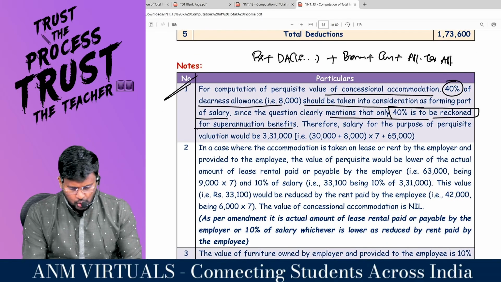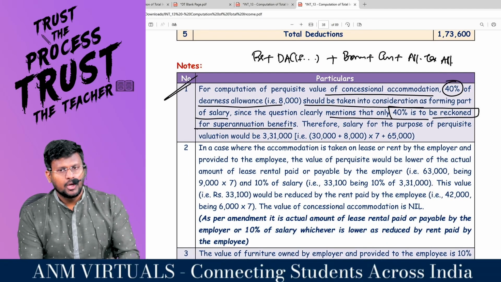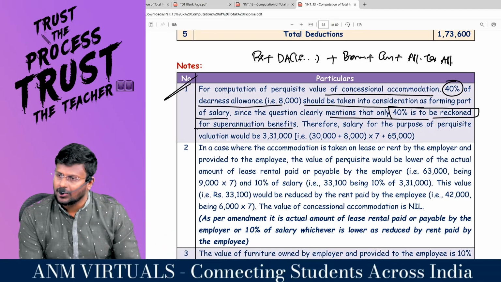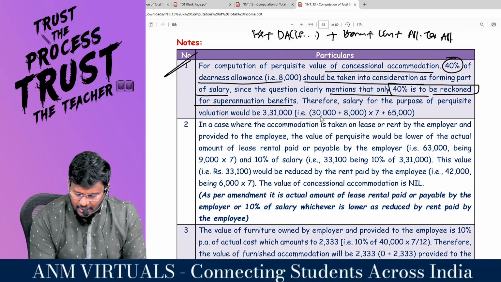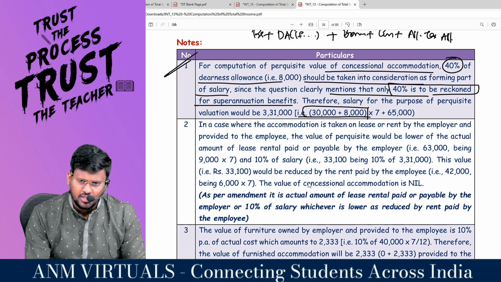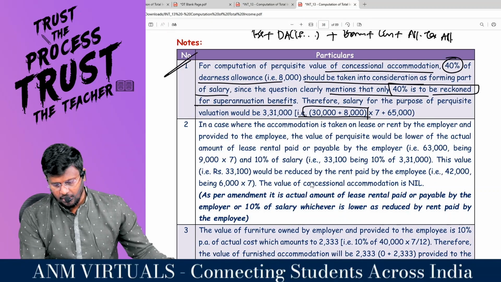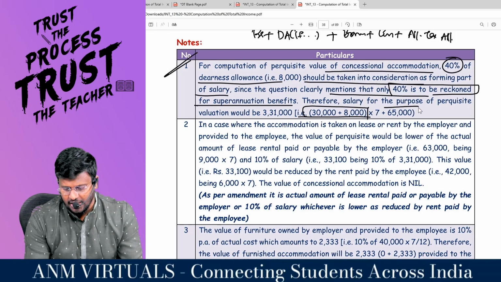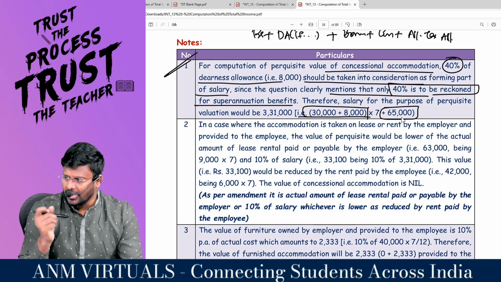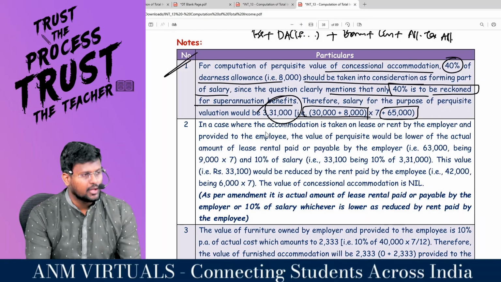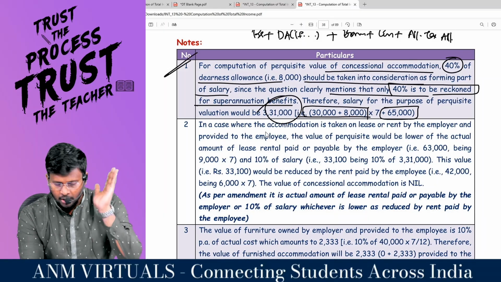So, my dear students, for computation of perquisite value, you should not take the full DA, because out of the full DA, only 40% is for the retirement benefits. Clear? So, 30,000 plus 8,000. Actually, DA is 20,000 per month, and 40% of 20,000 comes to 8,000. So total 38,000 into 7 will be 2,66,000. Plus there is an ex gratia for the entire 7 months. So 2,66,000 plus 65,000 comes to 3,31,000, which is the definition of salary for the purpose of RFA.